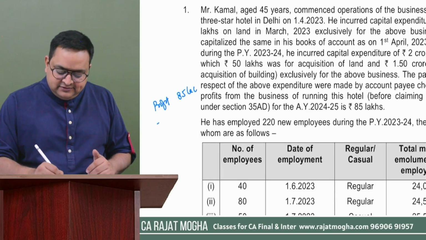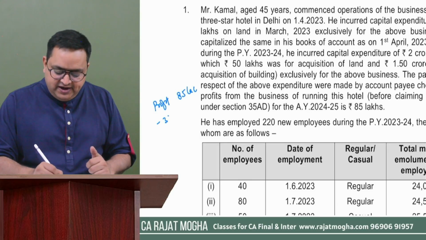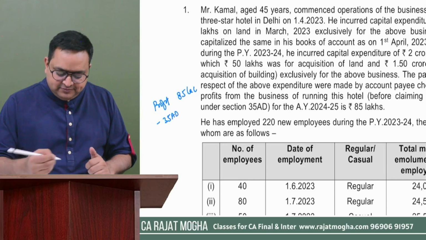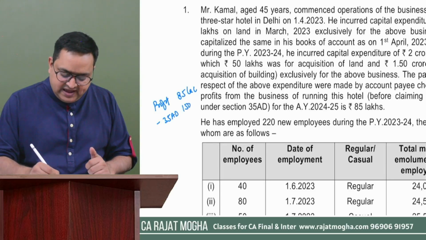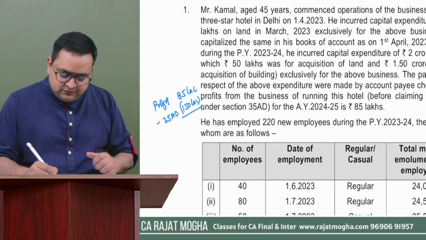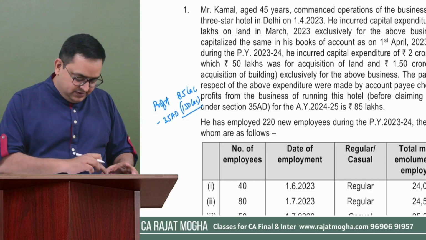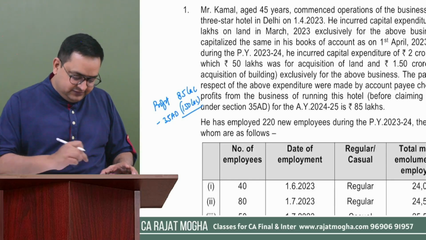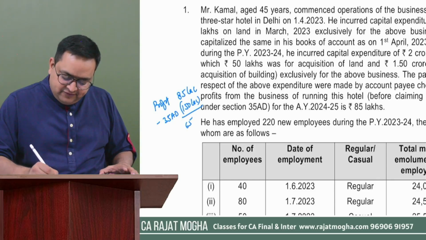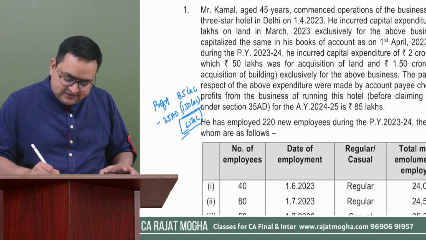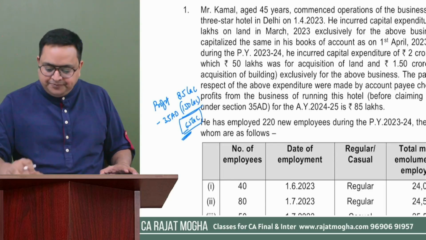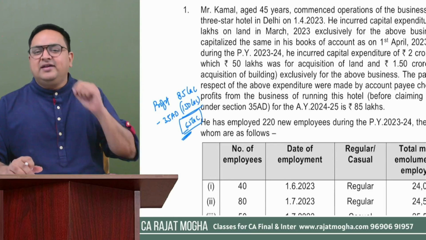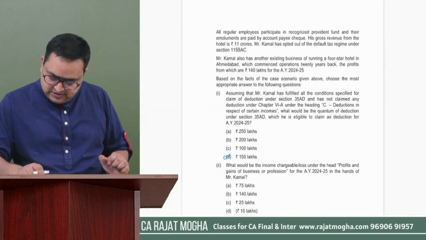And there is a deduction of 35AD which we would be giving to this particular person. How much? 150 lakh we have just calculated. So it would be 150 minus 85, 65 lakh. So 65 lakh is a loss from this hotel. This is PGBP, but we have another PGBP business.